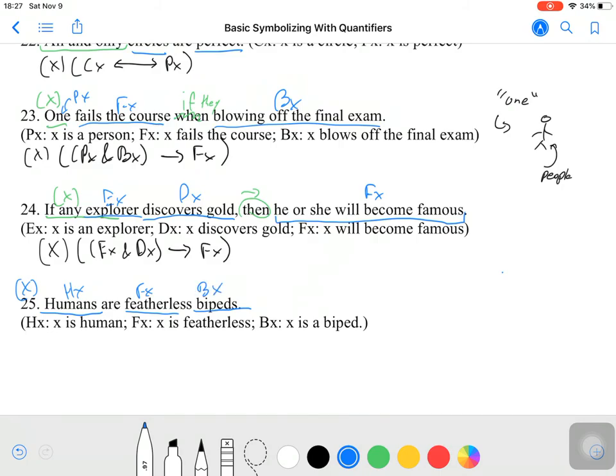Though not everything that is a featherless biped is necessarily a human. So we would translate this as follows. For all x, if x is a human, then they must necessarily be both featherless and a biped. We wouldn't find anything out there in the world that is, in this case, human and not a featherless biped.